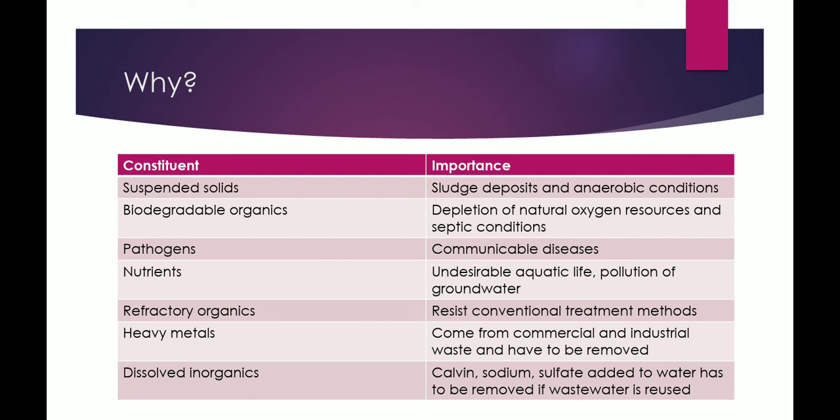Then pathogens, they can cause communicable diseases. Nutrients, in excess, like nitrates, phosphate, carbon, cause undesirable growth of aquatic life, and they can also lead to the pollution of groundwater.